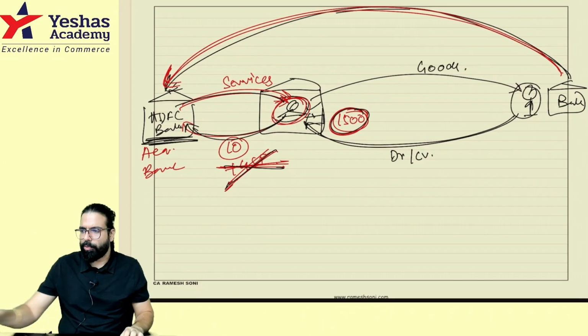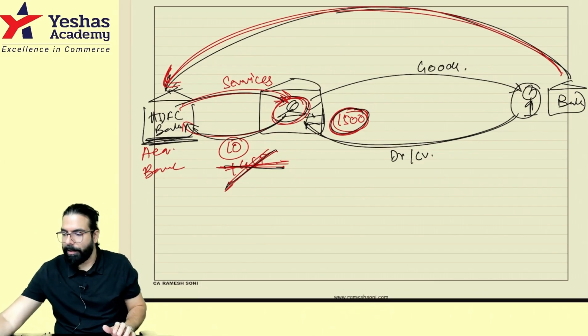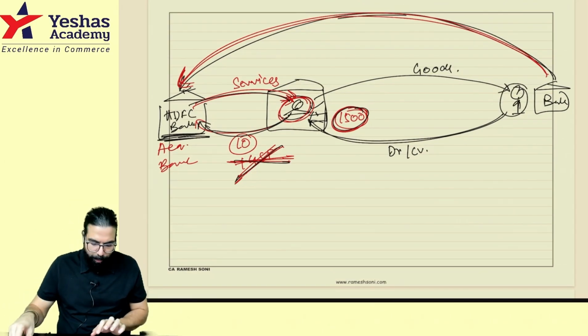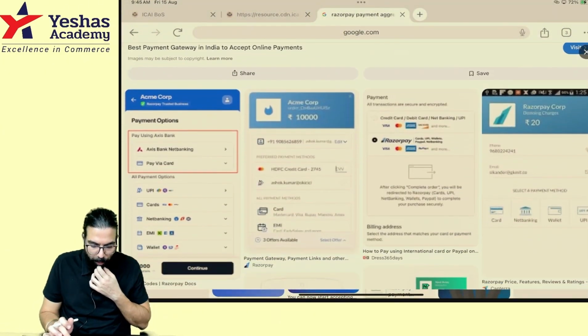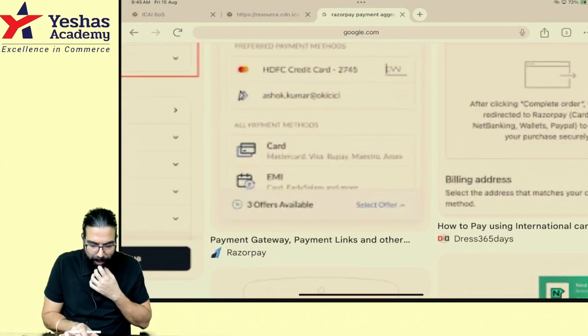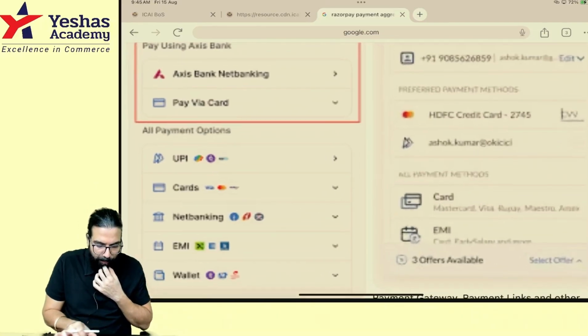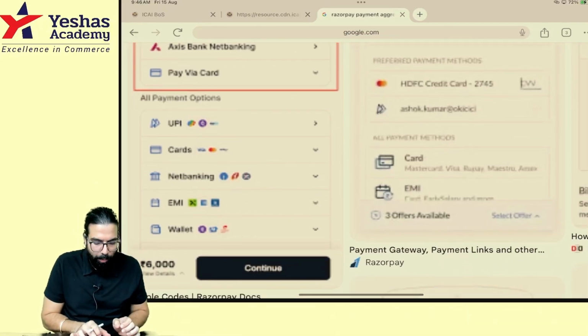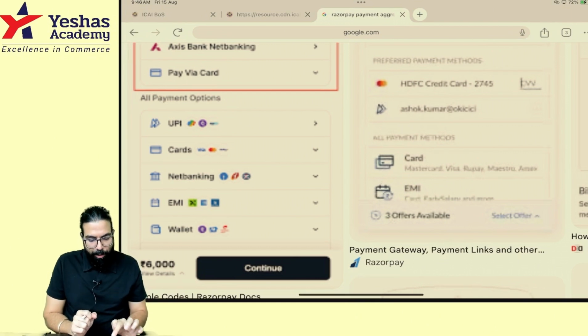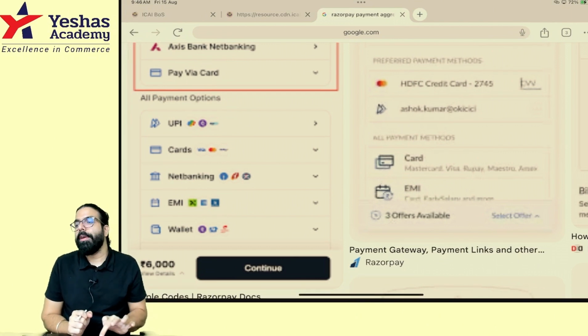Sir, can you please show us once? Let me open it, one second. See, I'll show you over here. When you use Razor Pay, for example, you go on my website and you want to place an order, you will be able to see that in Razor Pay it is showing you can use Axis Bank net banking, you can go ahead and use payment via card, UPI, debit card. This is Razor Pay.